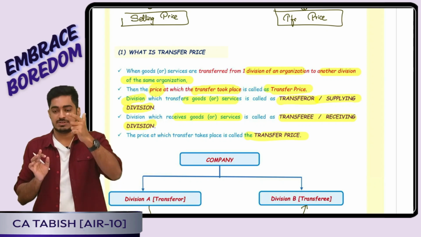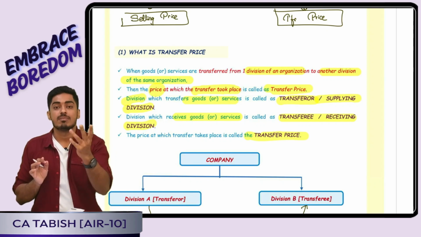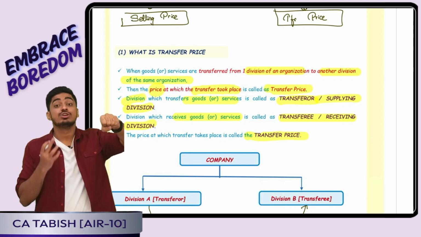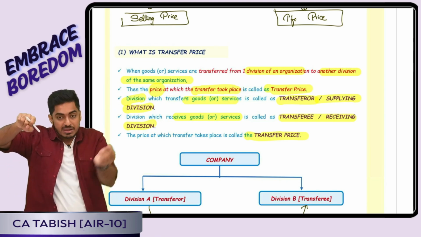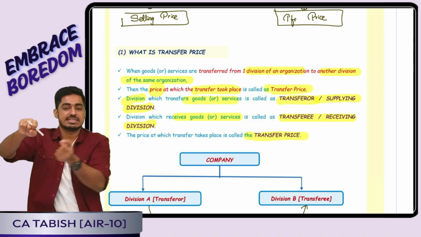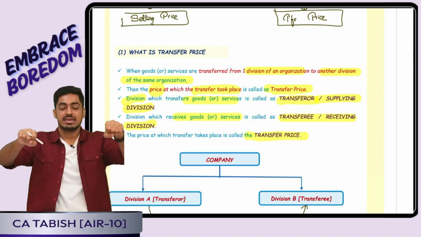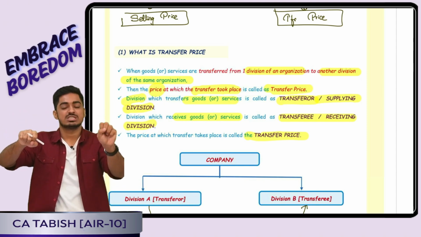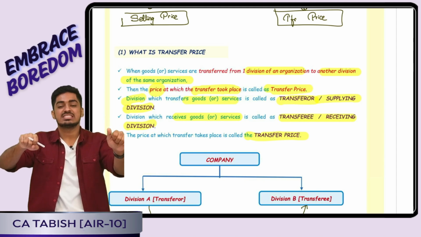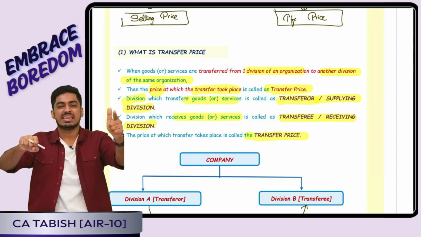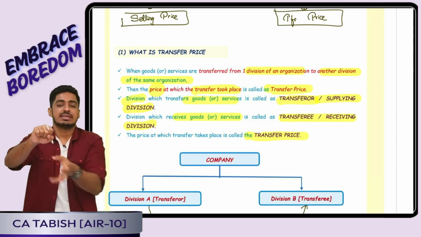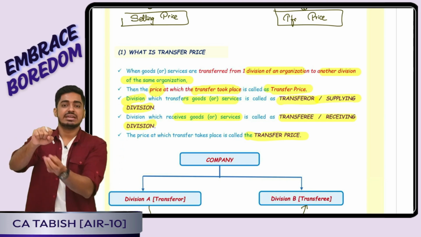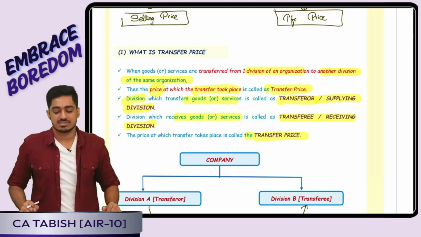When goods or services are transferred from one division of an organization to another division of the same organization, the price at which this transfer has taken place is called the transfer price. The division which is transferring, selling the goods, is called the transferor: the supplying, selling division. The division which is receiving the goods is called the transferee: the receiving, buying division. The price is called transfer price.